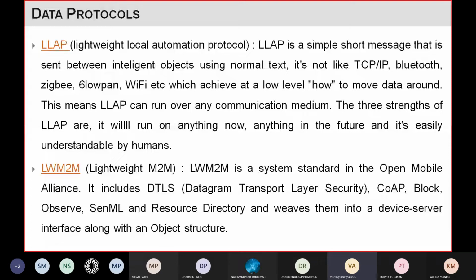It also uses the CoAP protocol, then Block, Observe, SenML and the Resource Directory. All these features are combined and woven into a device-server interface along with the object structure. So this is also one kind of protocol.